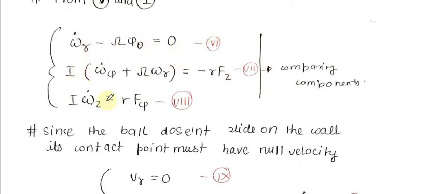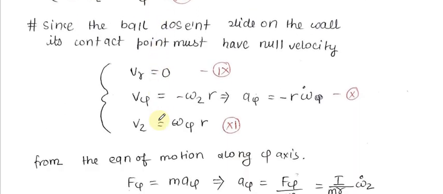Now the second component, and similarly the third component, we will just compare the components. Now, since the ball doesn't slide on the wall, its point of contact must have null velocity, and you know that the ball is not moving in the radial direction; it is just moving inside the cylinder. So only v psi matters, and vz matters. There is no movement in the radial direction, so we can simply write vr is equal to 0.